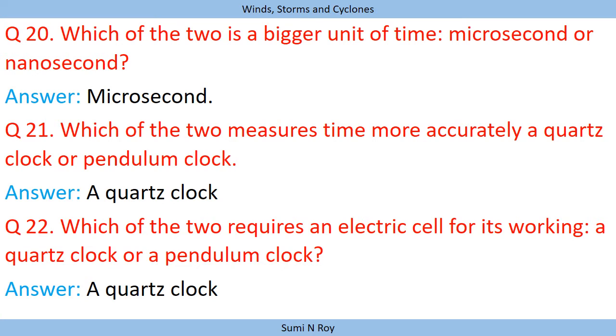Next question is, which of the two is the bigger unit of time, microsecond or nanosecond? Microsecond is the bigger unit and nanosecond is the smaller unit. Next, which of the two measures time more accurately, a quartz watch or a pendulum watch? A quartz watch is a modern watch, so it measures time more accurately compared to a pendulum clock.